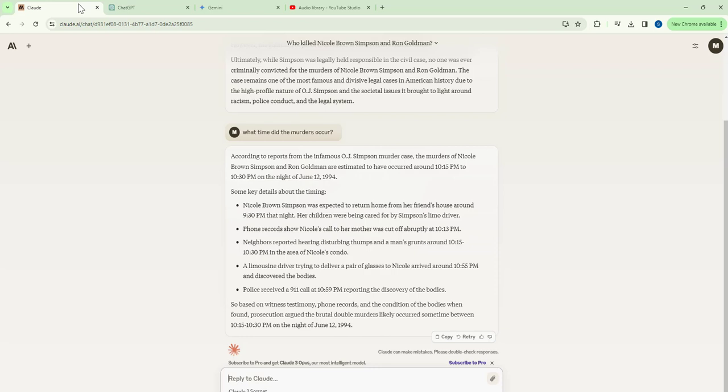So based on the witness phone records and the condition of the bodies when found, prosecution argued that the brutal murders likely occurred between 10:15 and 10:30 p.m.